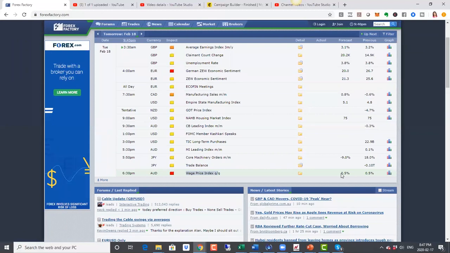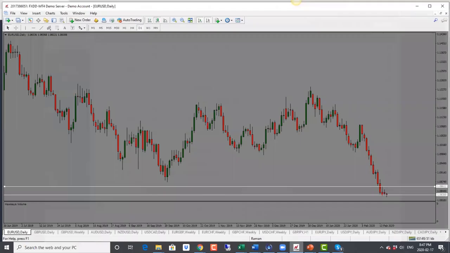So if the wage price index numbers drop as well, now we are likely to see a negative impact from that, and we will see Australian dollar drop as a result. All right, so let's move on to our charts here.